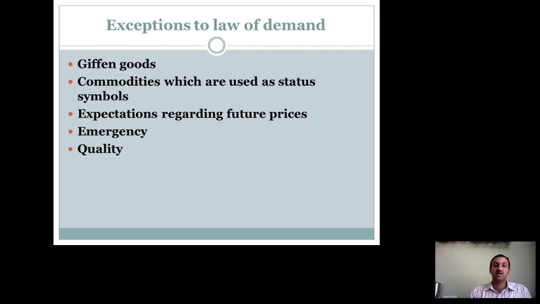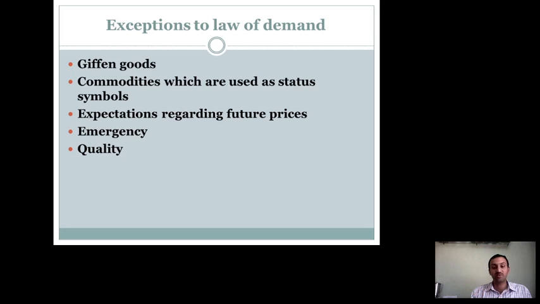The second exception to the law of demand is commodities which are used as status symbols. Many times, buying products of high price or high value is treated as a status symbol. So, people keep on purchasing these kinds of status symbols like gold, silver, diamond, prestigious or luxurious bungalows, luxurious cars, etc. These products are treated as status symbols.